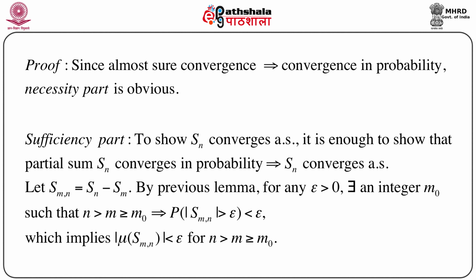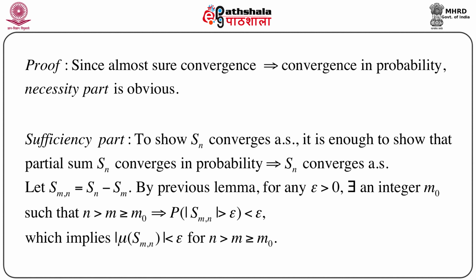Now to show that Sn converges almost surely, it is enough to show that the partial sum Sn converging in probability implies Sn converges almost surely. So let us first define Sm,n by double suffixes as Sn minus Sm. Now by the previous lemma, for every epsilon greater than 0, there exists an integer m naught such that whenever n is greater than or equal to m naught, the probability of modulus of Sn minus Sm, which is nothing but Smn, greater than epsilon, is less than epsilon.